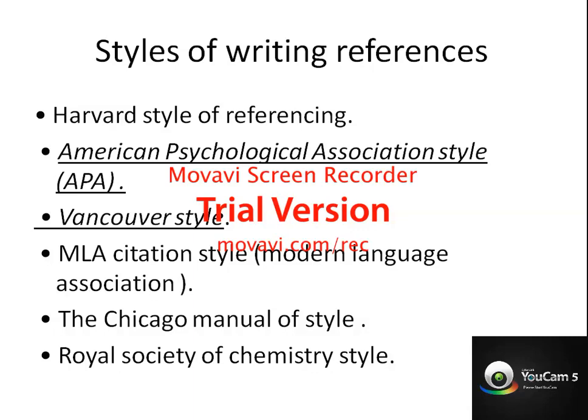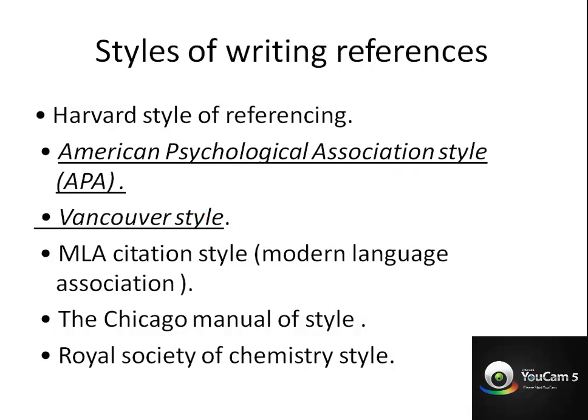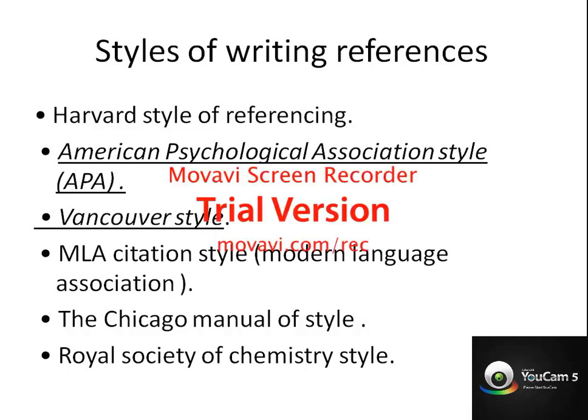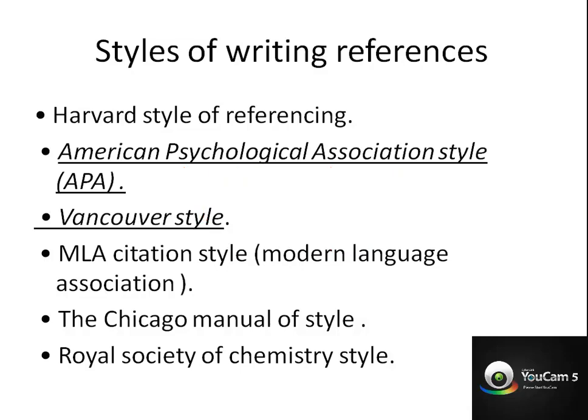Vancouver style is very popular among the medical team. Healthcare people always follow Vancouver style. And MLA, Modern Language Association style, the Chicago Manual of Style, Royal Society of Chemistry style. So these are all the different kinds of styles of writing references. We have to focus on two things. One is APA.